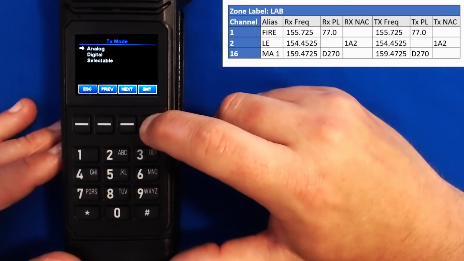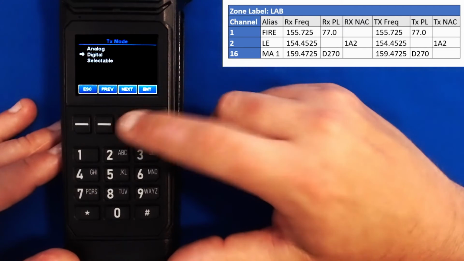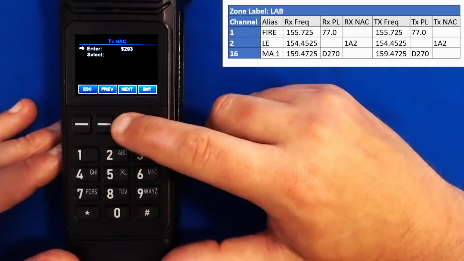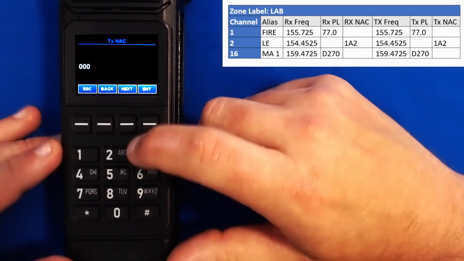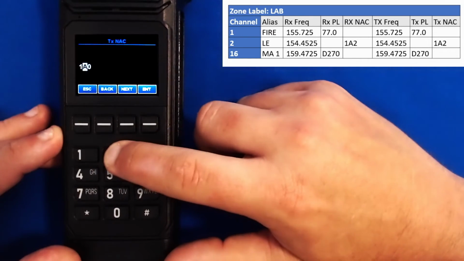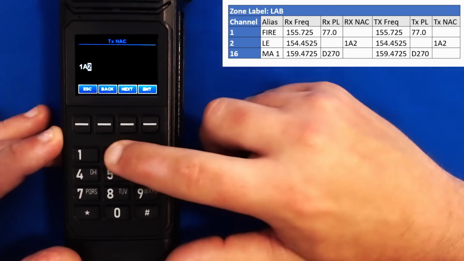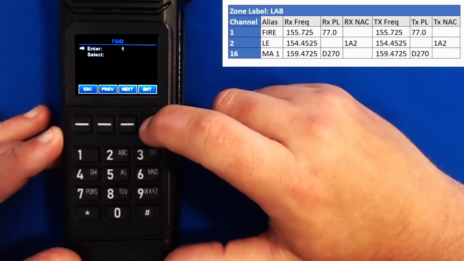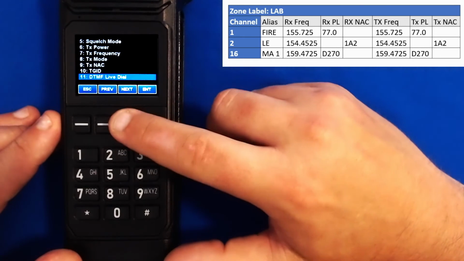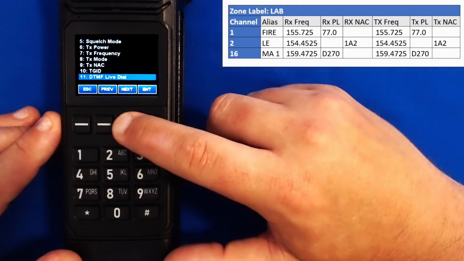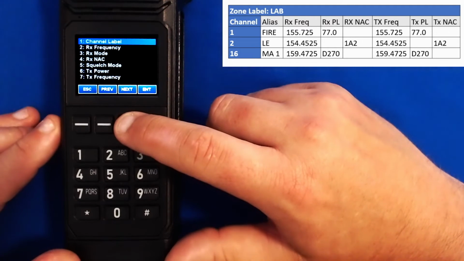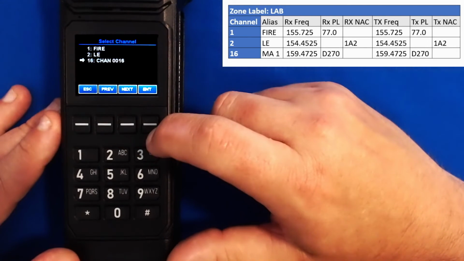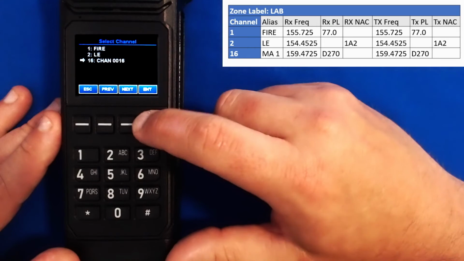We'll do transmit mode. We'll have a NAC code here, so we'll select digital. Go to our transmit NAC, hit enter, clear, 1, A, next, 2. Our talk group ID, 1 is fine. Our DTMF live dial is fine, and if I press next again, I switch back to channel label, and this channel is done. I'll hit escape, go down to channel 16, and program our last channel of the day.